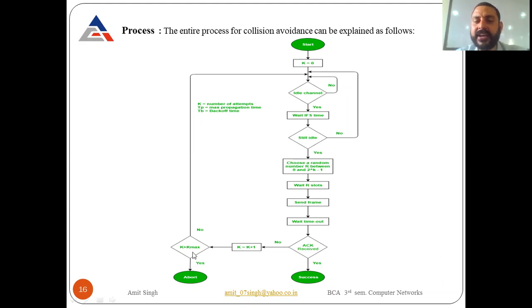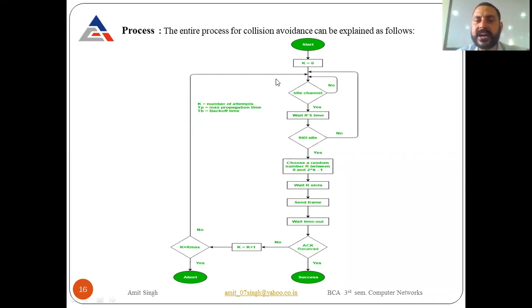Then, is k greater than k max? K max means the maximum number of attempts. If the waiting time is greater than that maximum, if yes, then abort the message. There is no need to send the frames, as a collision occurred. If no, if it is less, then start again with the first process.